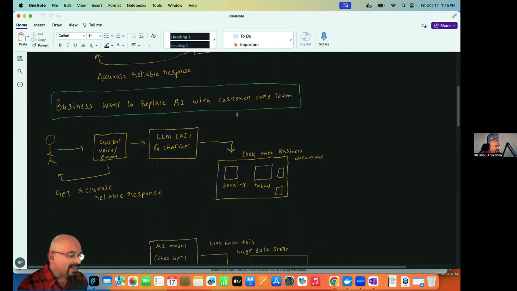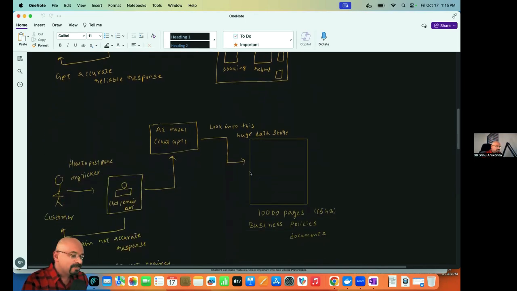Now, what I can do is develop a chatbot, a voice engine, or an email system. Whenever a customer asks a question, the AI takes the question and looks into the corresponding business documents, right? In the earlier example, the customer asks how can I postpone the date in Air India. Now I'm providing all the Air India business documents to ChatGPT. I'm asking ChatGPT, don't give your own answer. Look into that business-related documents and provide the answer accordingly, right? If that is possible, the customer will get the accurate answer, right?